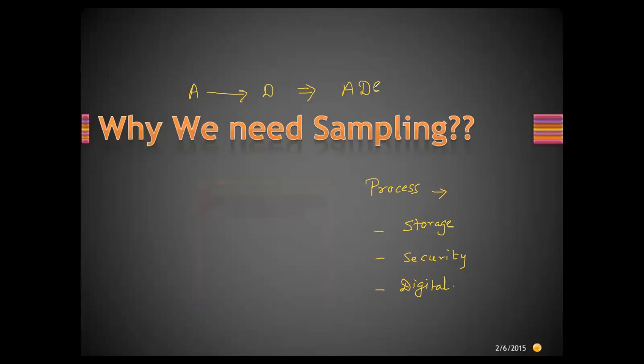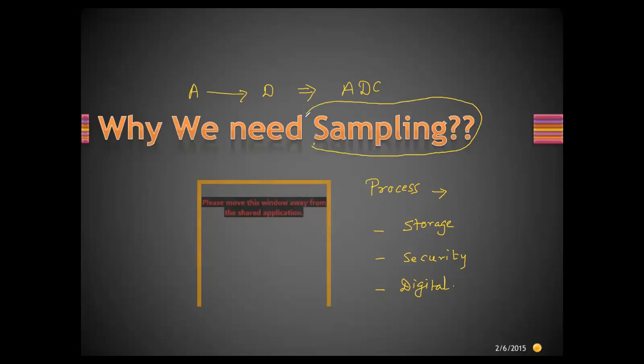The process we carry out in analog to digital conversion is called sampling. Are you getting this point? Sampling is taking the samples of an analog signal and converting them into the form of discrete signals. So this process is called sampling. Any questions up till this point?